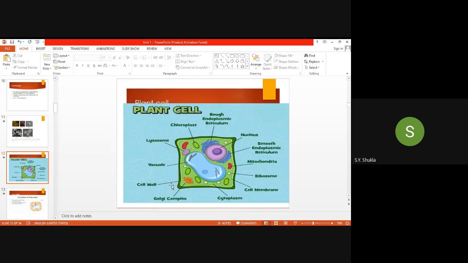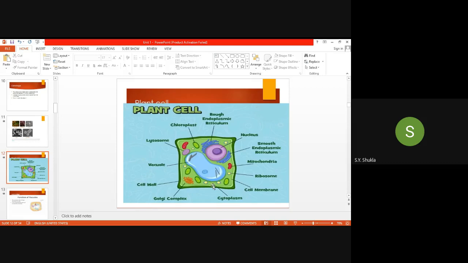This is the largest organelle of the plant, the vacuole. It stores either gases, that is air, or water, or food material. Then this is the mitochondria, and chloroplast for photosynthesis purposes. Ribosomes: there are two types, cytosolic ribosomes and the ribosomes present on the endoplasmic reticulum. That is the rough endoplasmic reticulum, and then this is the smooth endoplasmic reticulum, and ribosomes can be present on the endoplasmic reticulum or in the cytoplasm. Mitochondria is also present here to produce ATP.